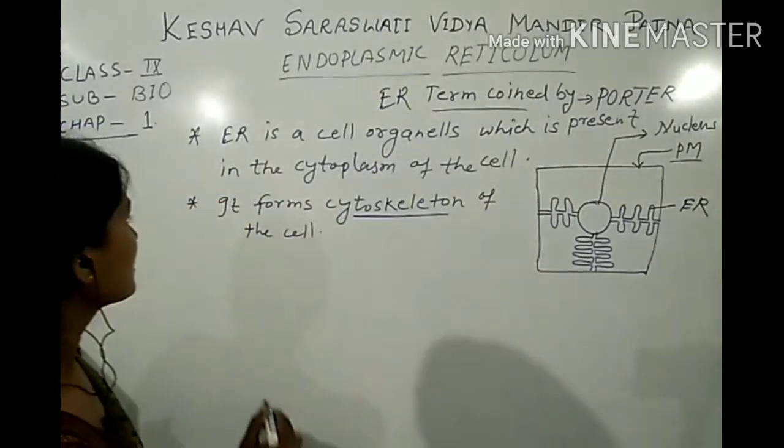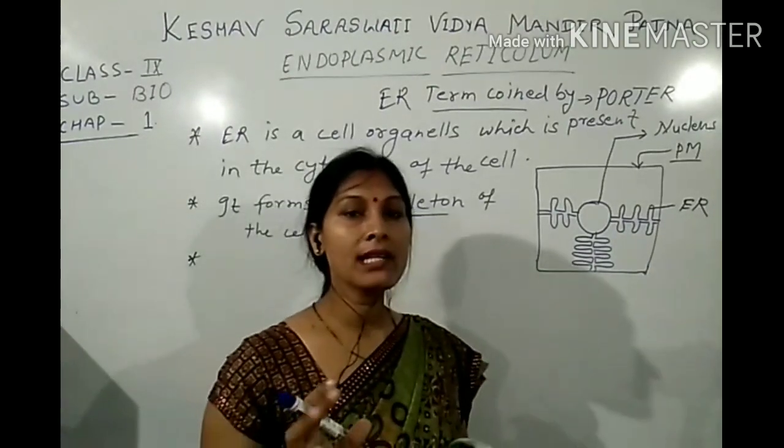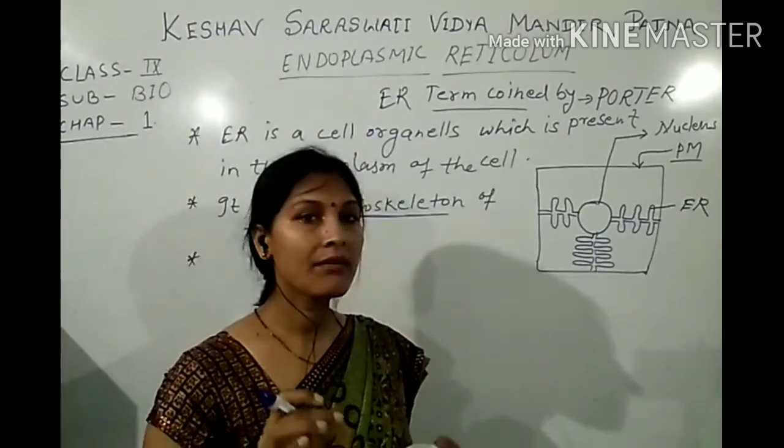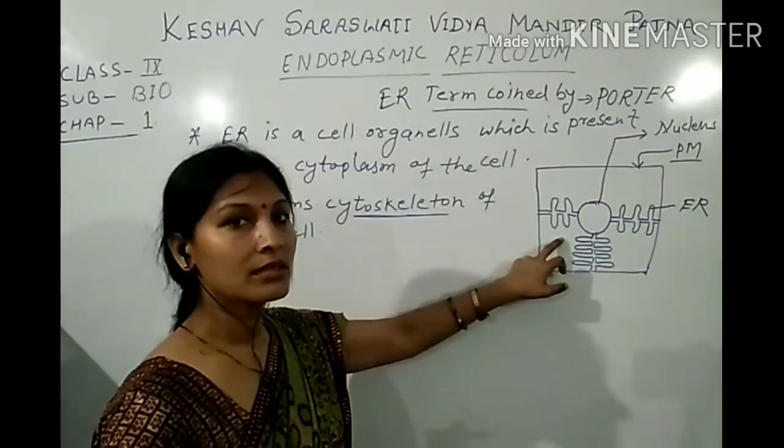Now next, students, all prokaryotic cells, that is the primitive type of cell, do not contain endoplasmic reticulum.